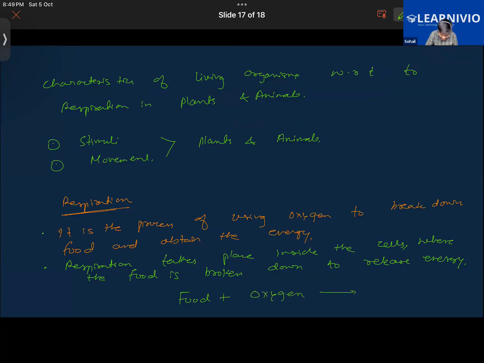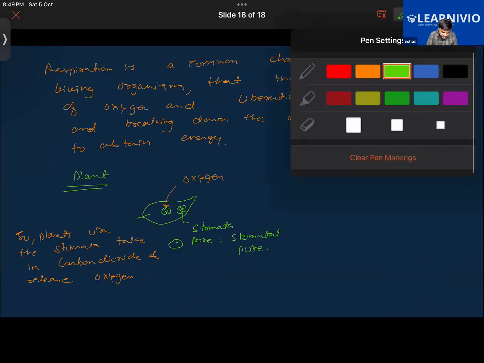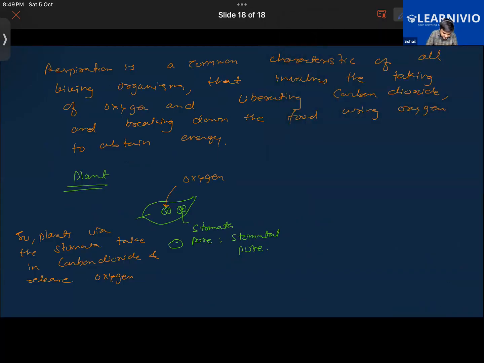In the process of doing so, energy is released, plus water is released, plus carbon dioxide is also released. So this carbon dioxide gas will be released from the stomata back into the air. So that is the way respiration occurs in the plants.